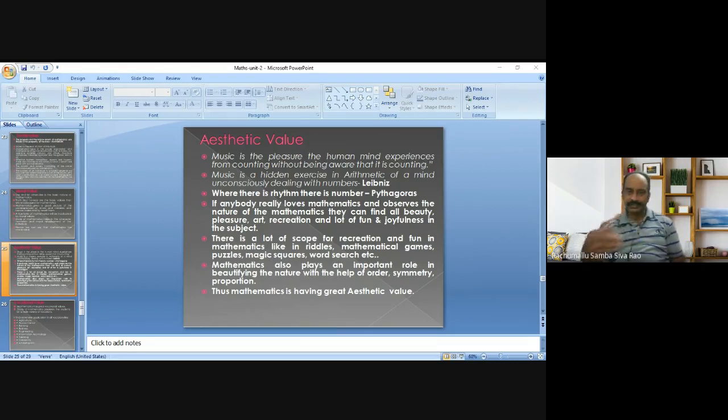Let us take a veena. Strings are there which produce sounds. There mathematics is there: the length of the string and the diameter of the string are all related to mathematical concepts. So without application of mathematics, we cannot perform music also.